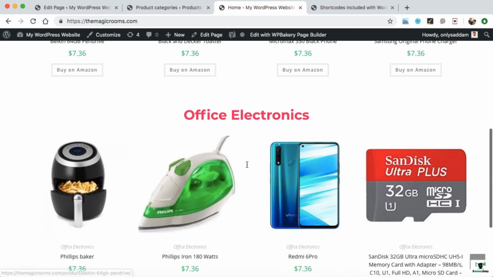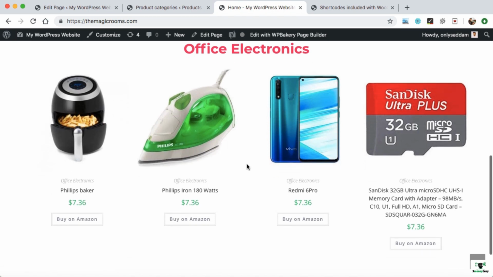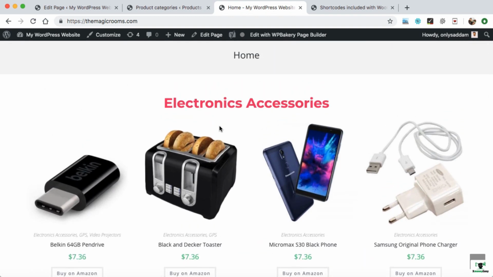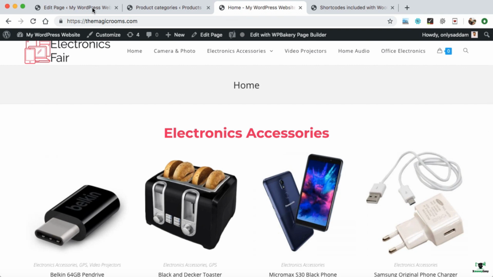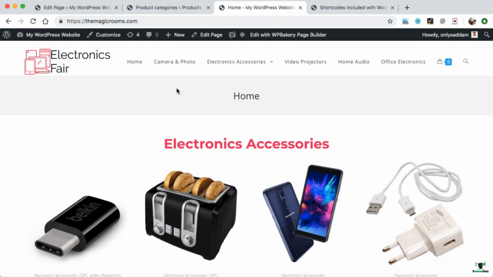Here we go. So we can see office electronics title is over here and all the products belonging to office electronics are displaying under it. So that's super easy to display the products on any area of your website with just using the shortcodes. You can explore more shortcodes on the WooCommerce official website, and that could be your assignment as well for practice purposes.